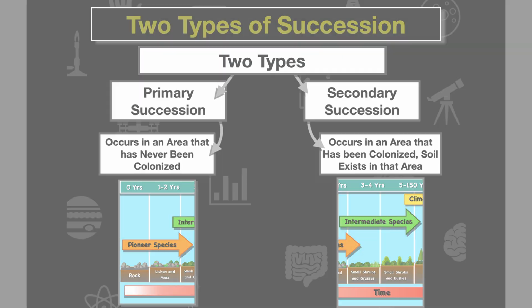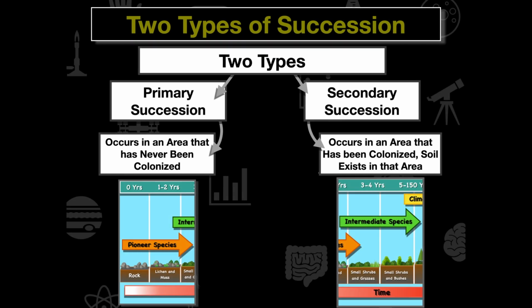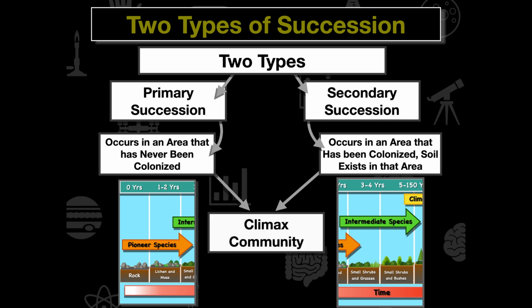Now, what's important for us to note here is both primary succession and secondary succession can lead to a climax community. If we look at the scale there, we can see that this climax community is generally the last step. But remember, we don't have to flow in this linear order. This is cyclical. It can occur in different ways. So let's jump into the two different types of succession in order to better understand this and how we can achieve this climax community.